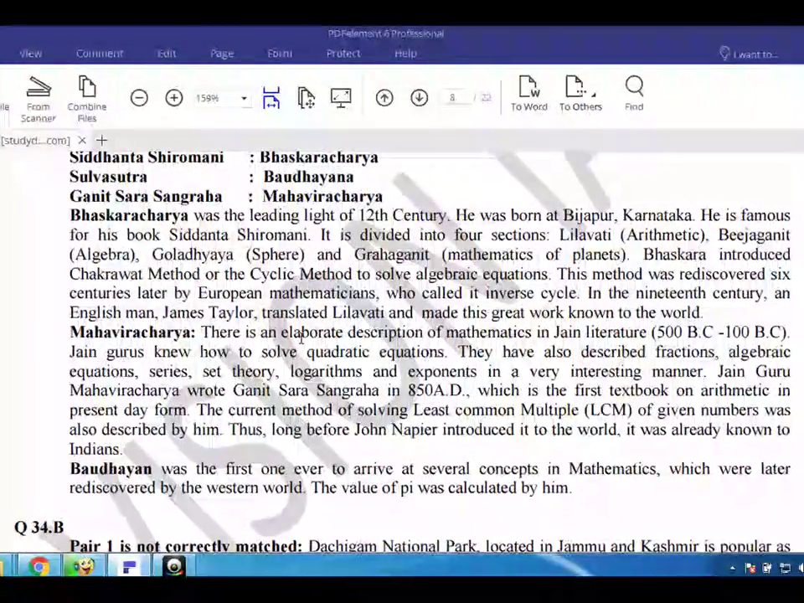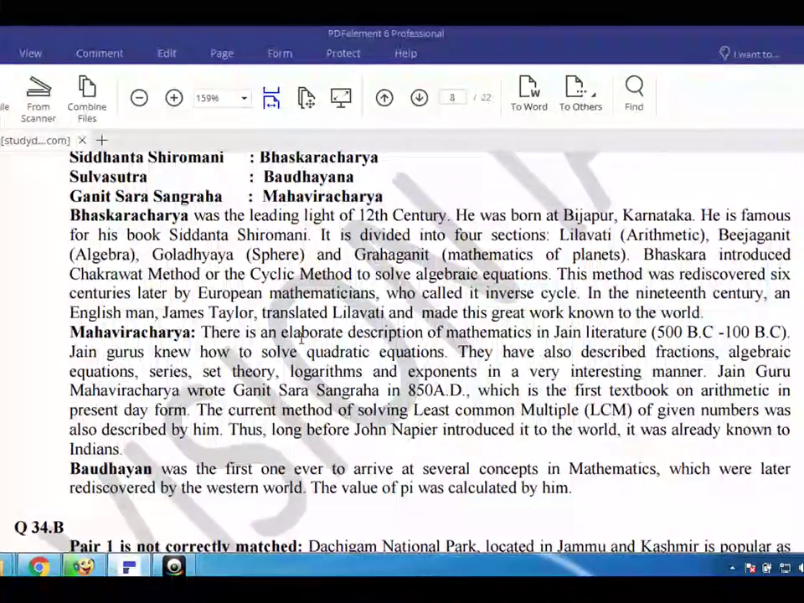Mahaviracharya. There is an elaborate description of mathematics in Jain literature 500 BC-100 BC. Jain gurus knew how to solve quadratic equations. They have also described fractions, algebraic equations, series, set theory, logarithms, and exponents in a very interesting manner. Jain Guru Mahaviracharya wrote Ganita Sara Sangraha in 858, which is the first textbook on arithmetic in present-day form.